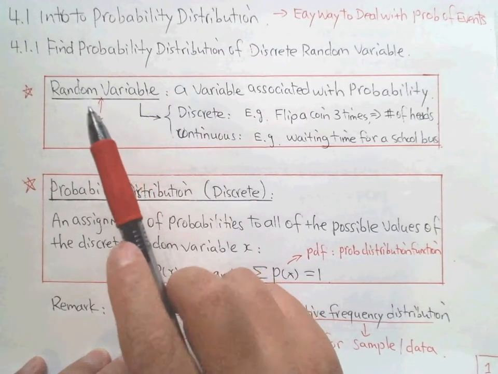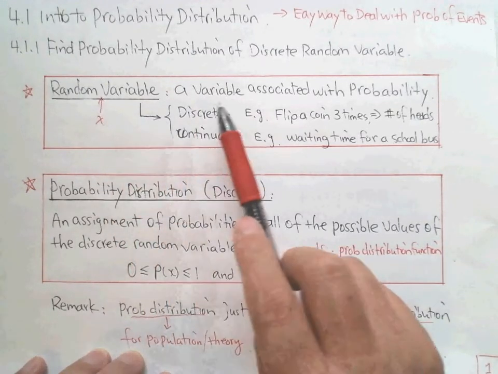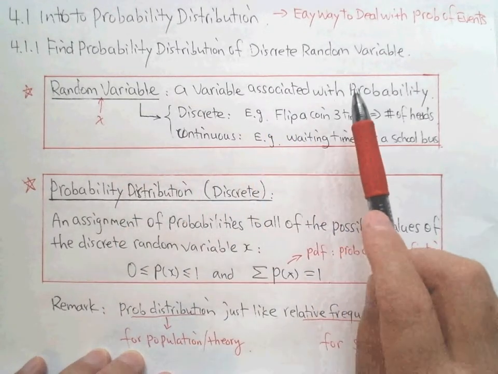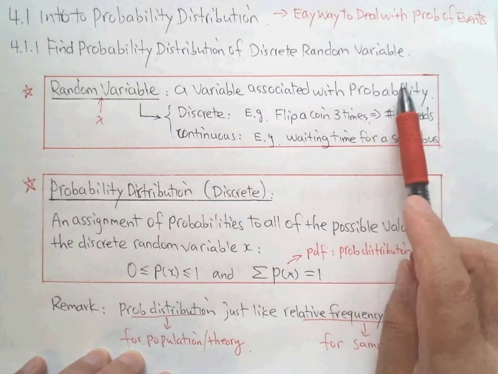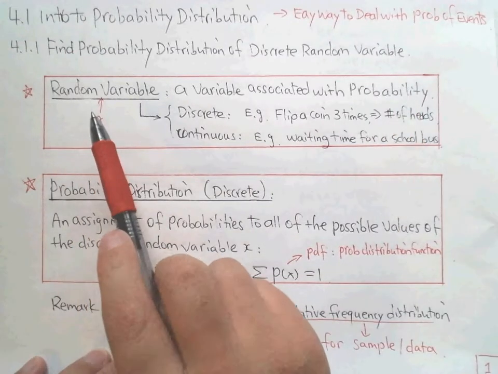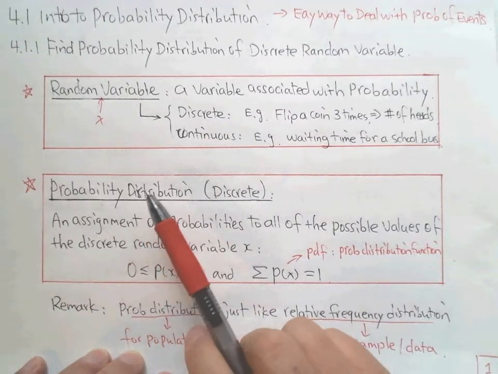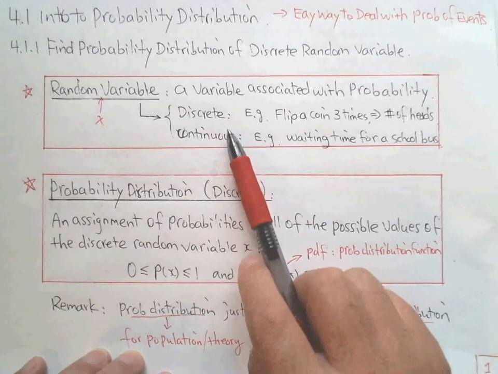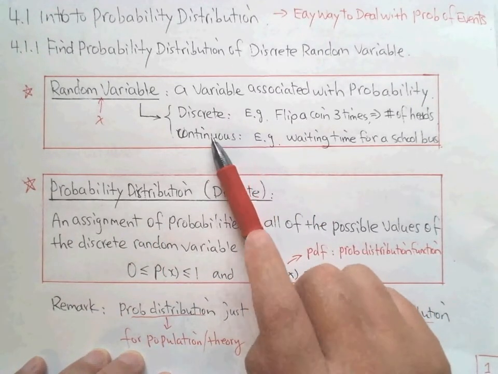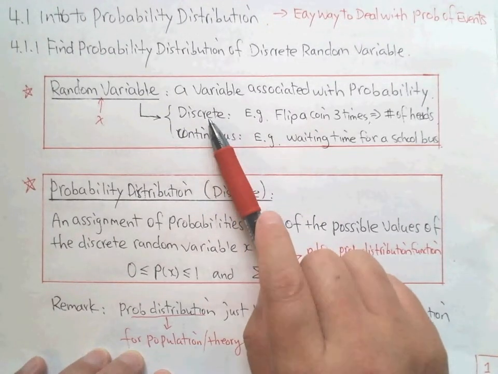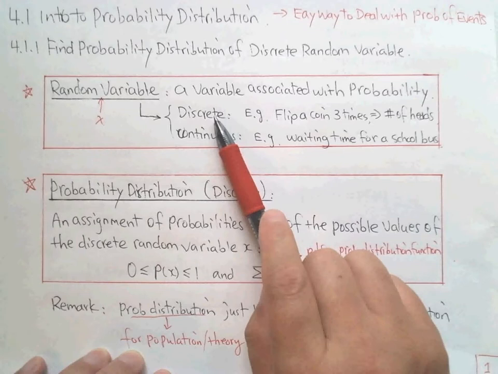So what is a random variable? A random variable is still a variable, but associated with probabilities. In algebra, our x does not associate with a probability. We give two examples, because we have two types of random variable. The first is the discrete random variable. What does discrete mean? 1, 2, 3, these are discrete numbers.